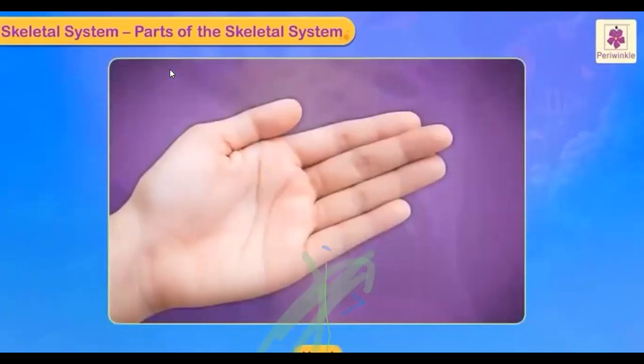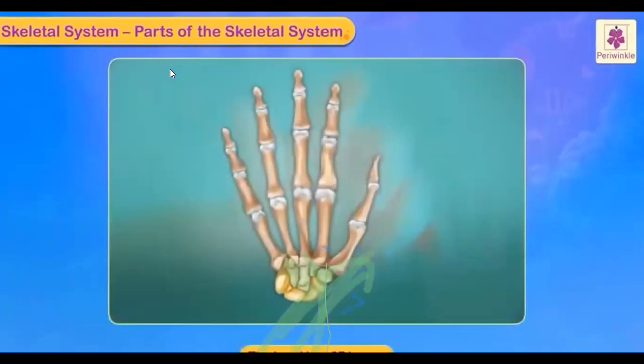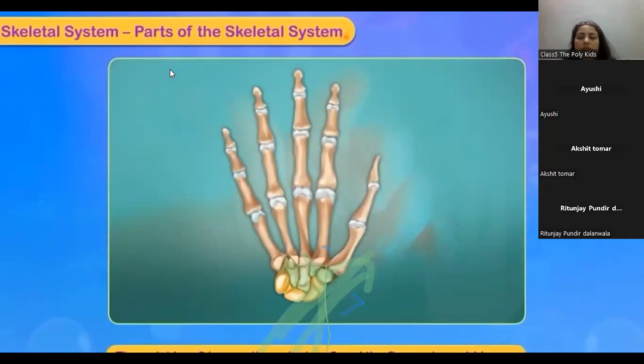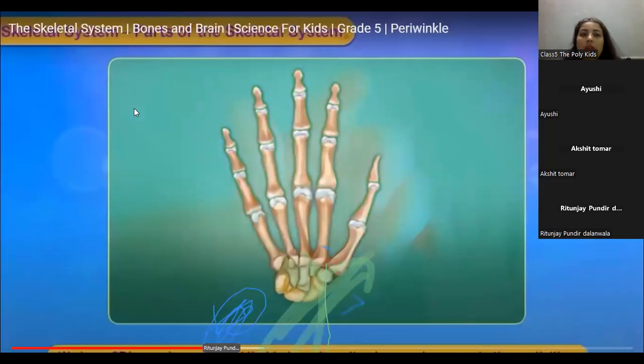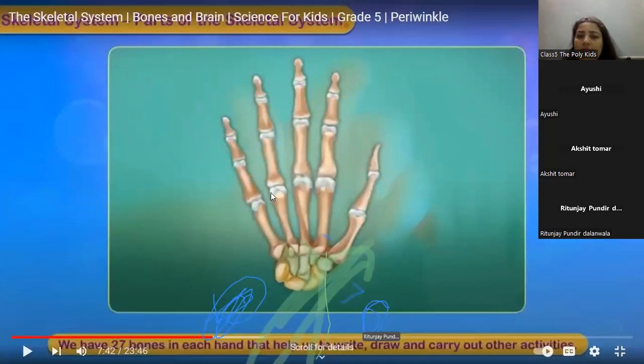Hand. The hand has 27 bones in all, while the wrist has 8 bones, the palm has 5, and the fingers have 14 bones. You can see the joints here.